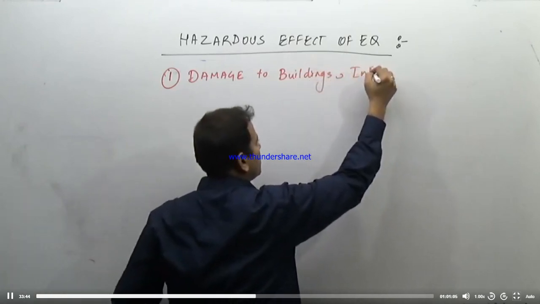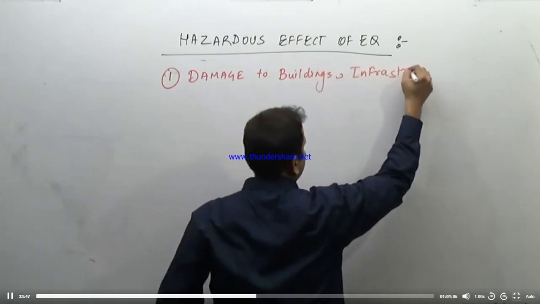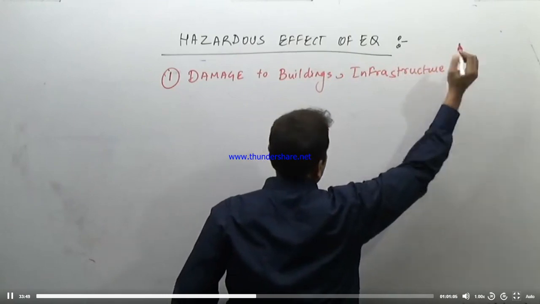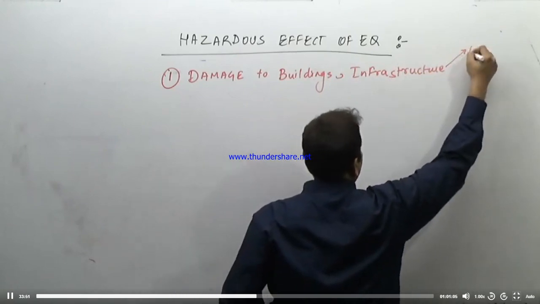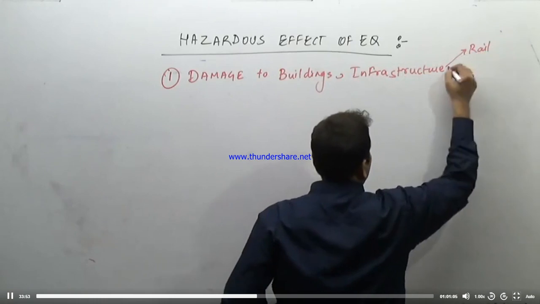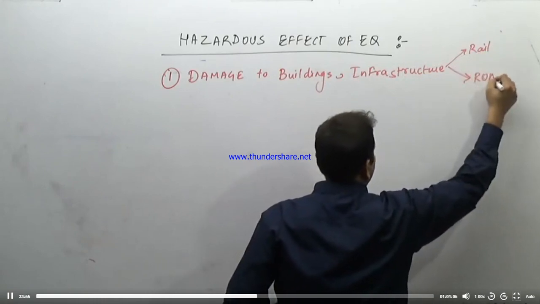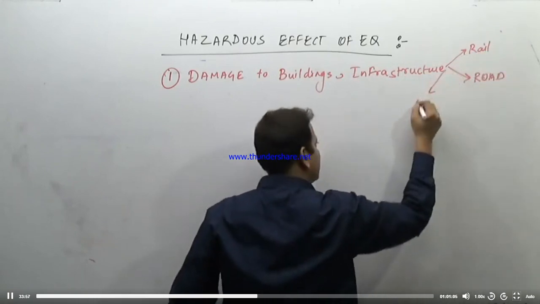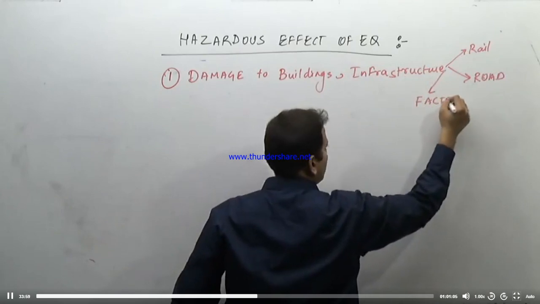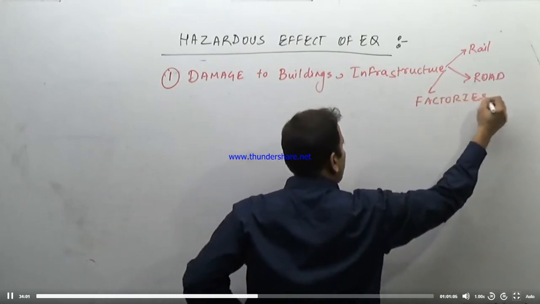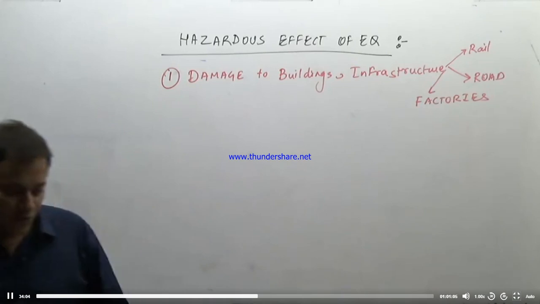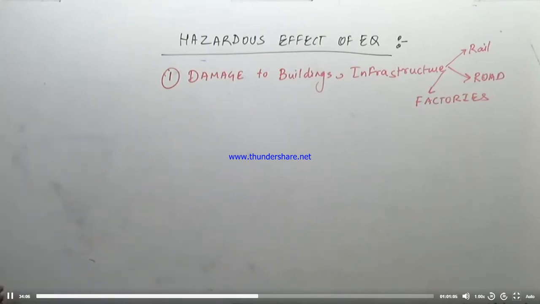infrastructure, such as rail, road, factories, etc. That is railways, roadways, factories, dams.